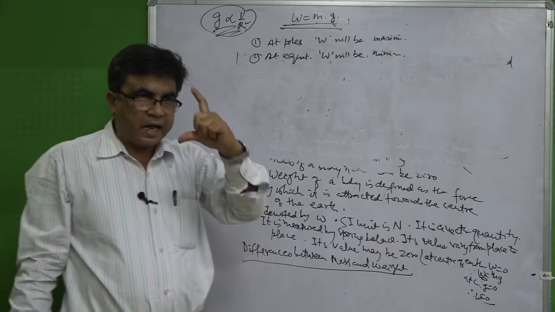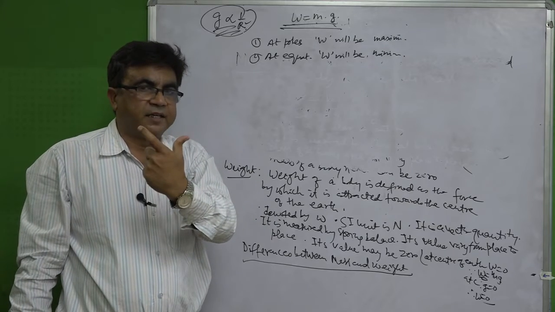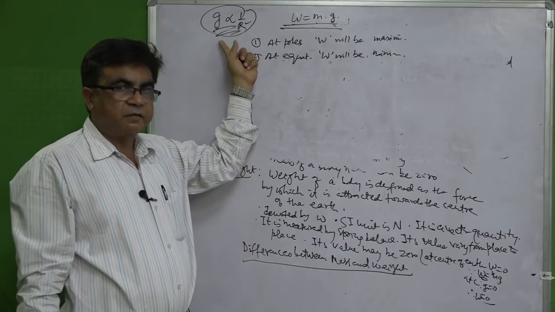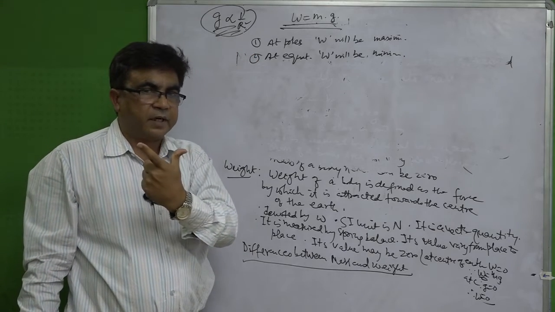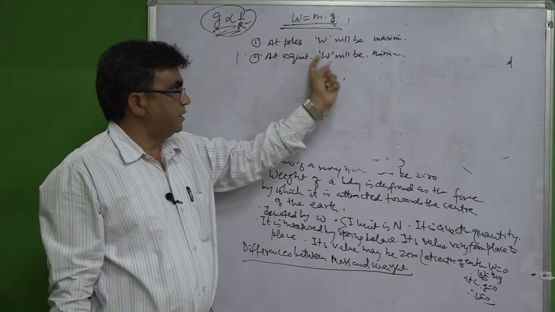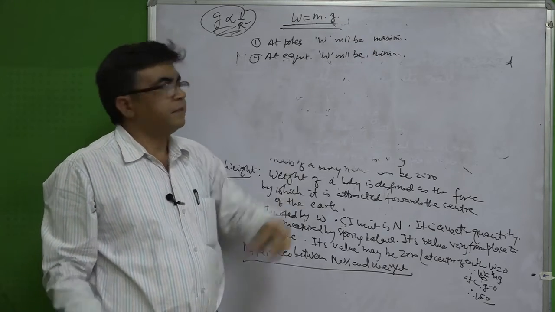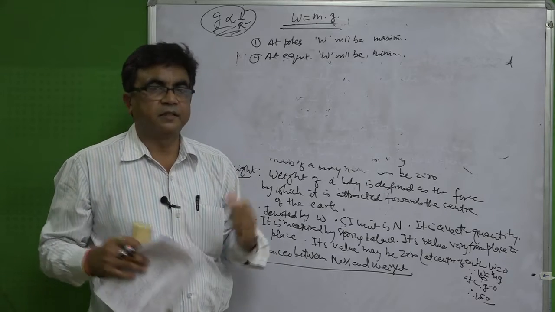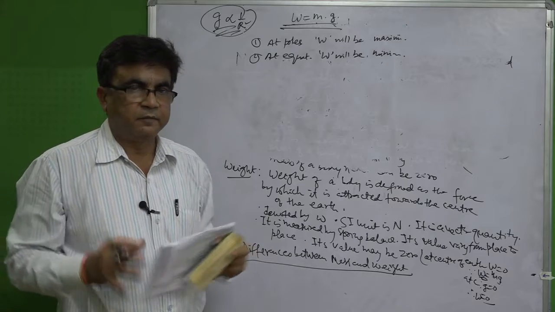As a result, r at the poles is minimum and r at the equator is maximum. Because r at the poles is minimum, g is maximum at the poles, and because r is maximum at the equator, g is minimum at the equator. That is why the weight of a body is maximum at the poles and minimum at the equator. You could be asked such a logical question, so you should be able to write the answer in this way.